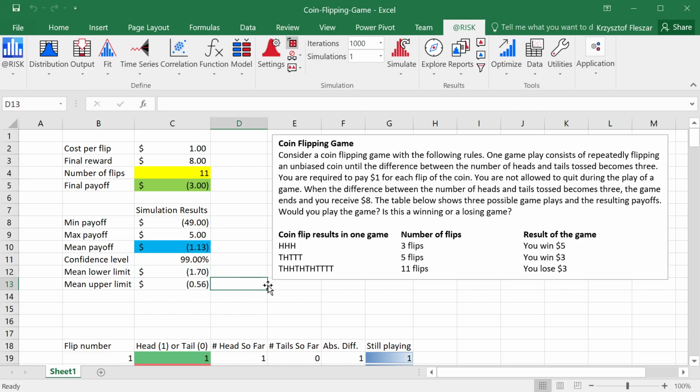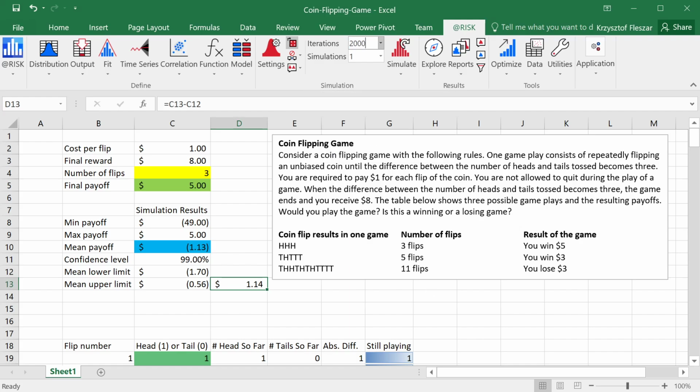And then I can see that the size of the confidence interval, which I can calculate as the difference of upper and lower limit, is about $1.14. Now, can I reduce the size of this confidence interval to know better what the actual mean payoff from this game is? Well, yes, I can if I increase the number of iterations.